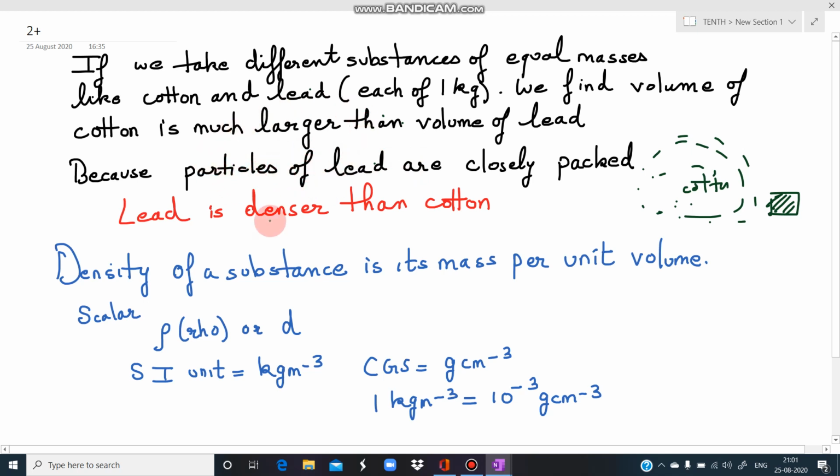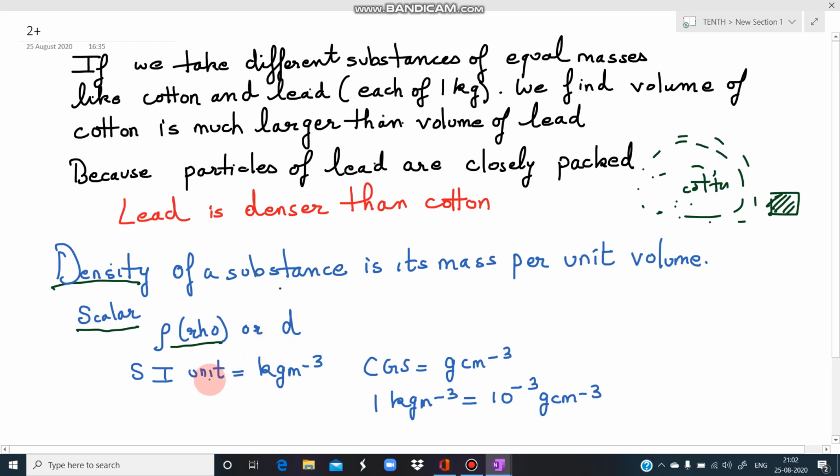So to study these things, we have the term density. So what is density? It is the mass per unit volume. So when we divide the mass of a substance by its unit volume, we get the density of the substance. Next thing is that density is a scalar quantity. Then what is the notation of density? What is the standard symbol? Rho, R-H-O. Either we write it like this, or sometimes density is written as small d.